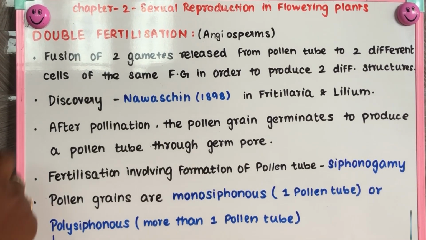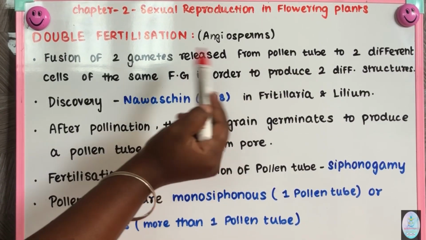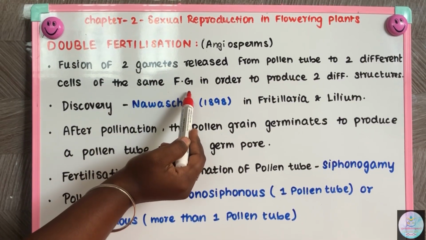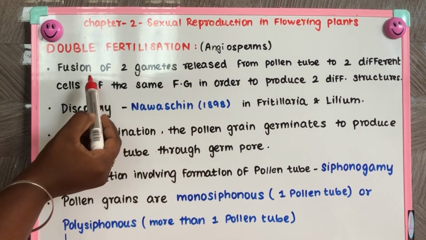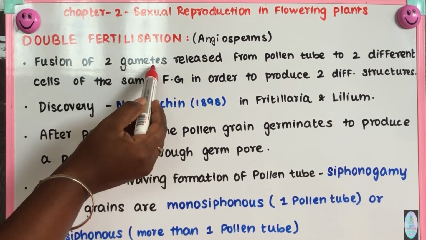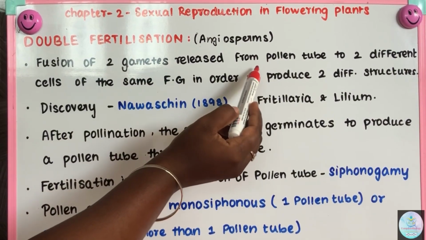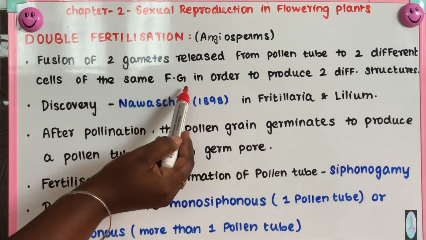It is nothing but the fusion of two gametes released from the pollen tube to two different cells of the same female gametophyte in order to produce two different structures. Here the fusion of two gametes is not within each other. The two gametes are released from the pollen tube to two different cells of the same female gametophyte.